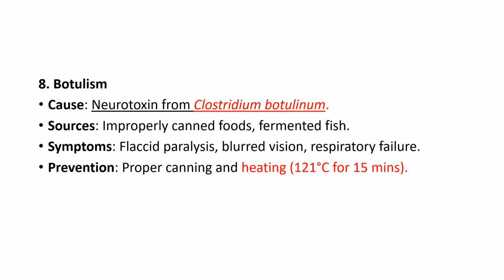Eighth one is botulism, and this is caused by the neurotoxin from Clostridium botulinum. Source of this bacteria is improperly canned food, fermented fish, etc. And symptoms include flaccid paralysis, blurred vision, respiratory failure, etc. And prevention is proper canning and heating the food at 121 degrees Celsius for 15 minutes.